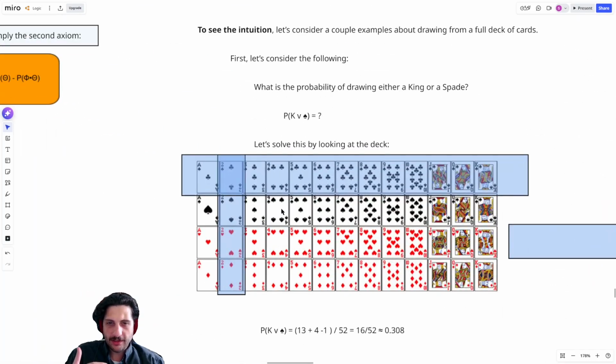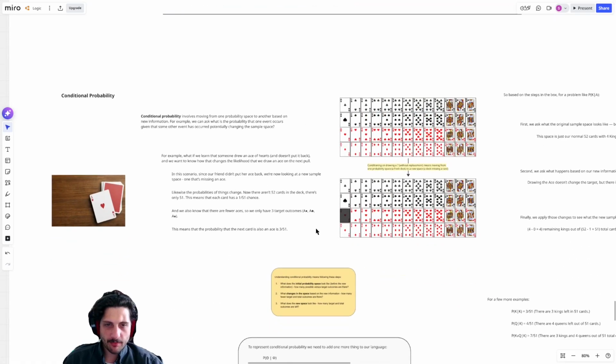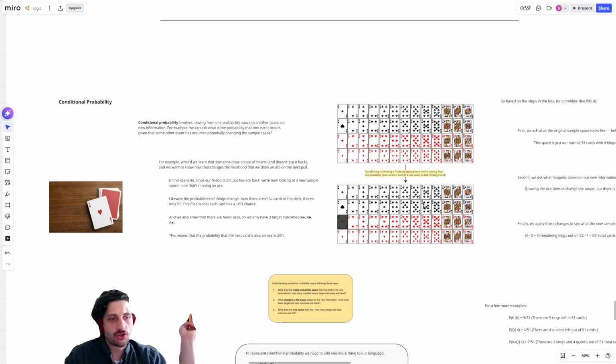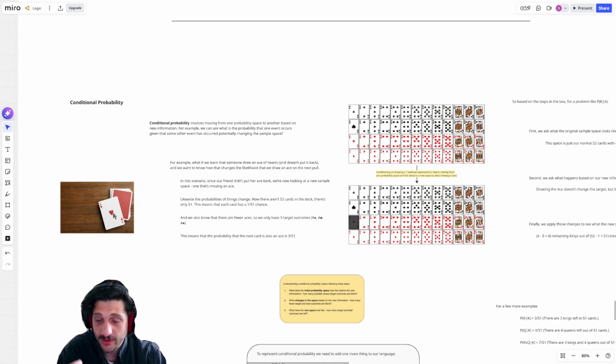Whereas before we were thinking about brand new decks where you just have your probability space and you just ask, okay, what's the likelihood that anything happens in that space? Now we want to know, well, suppose something has happened in a way that's changed the space. Suppose somebody's already drawn some cards. How does that change the likelihood that you're going to get that next ace? So we can think specifically in terms of, what if somebody drew the ace of hearts?